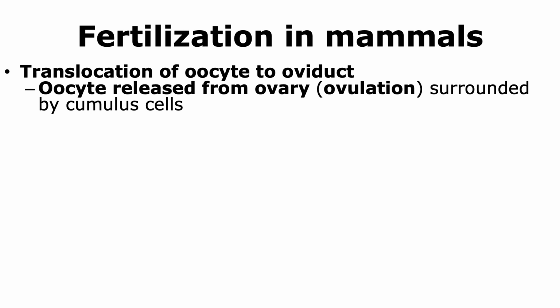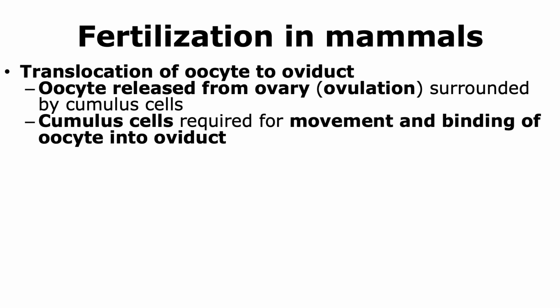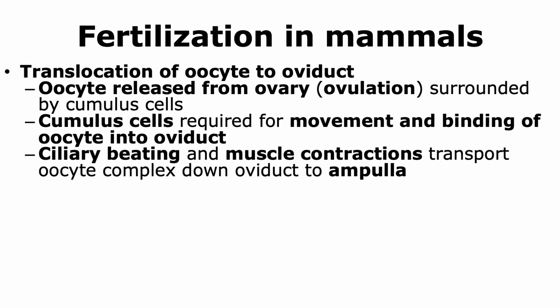Since fertilization is internal in mammals, we need to have the translocation of the oocyte and the sperm into the oviduct. Now, the oocyte is released from the ovary during ovulation, and it doesn't come alone. It is actually surrounded by the cumulus cells. The cumulus cells are required for the movement and binding of the oocyte to the oviduct. Now, ciliary beating as well as muscle contractions aid in the transport of the oocyte complex to the ampulla that is present in the oviduct. Now, this is how the oocyte is able to go to the proper place.